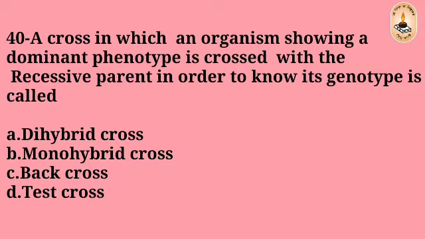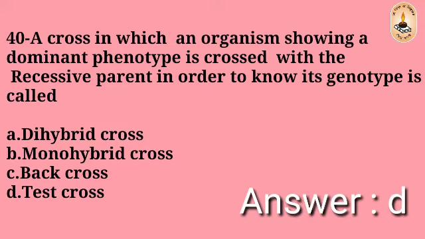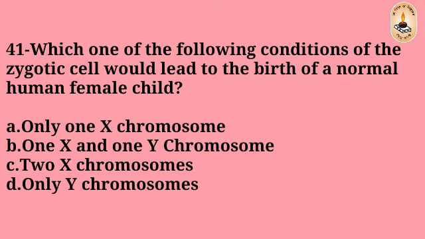Question number 40. A cross in which an organism showing a dominant phenotype is crossed with the recessive parent in order to know its genotype is called dihybrid cross, monohybrid cross, back cross, test cross. The right answer is D, test cross.